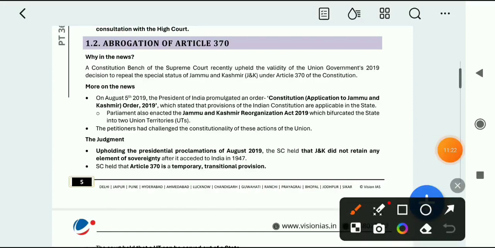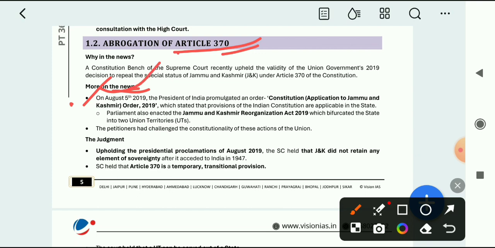So this was also in news this year, that is 360 is already abolished in 2019. You all know that is on 5th August. The date is very important, you must know.